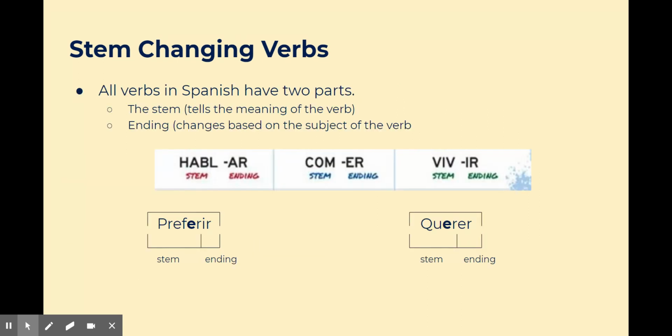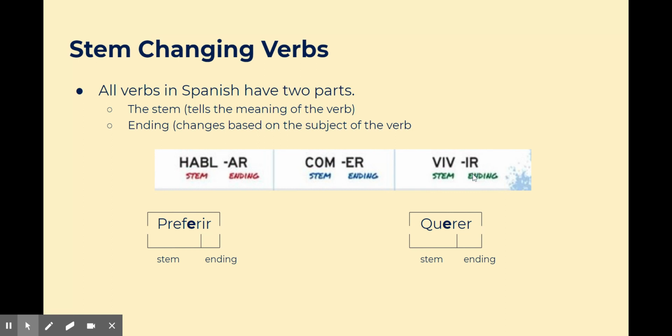If we look at our verbs, they always have two parts. They have the stem, which tells the meaning of the verb, and they have the ending that changes based on the subject. If we look, for example, at hablar, habl is the stem, and the ar is the ending. For comer, com is your stem, and er is the ending. For vivir, viv is the stem, and the ir is the ending.